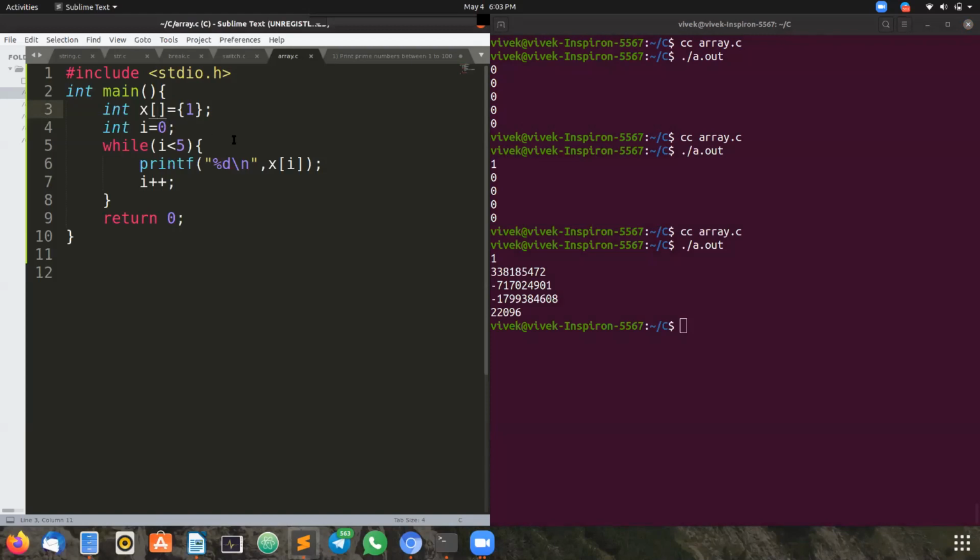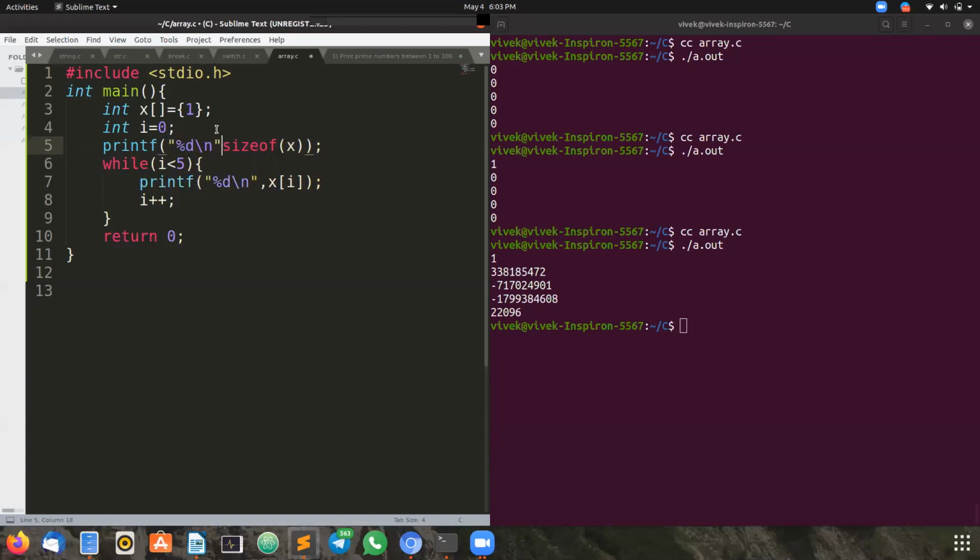Okay, let me give you more clarity on this. I want to print the size of the array. Do you know how to check the size of any data type? We have a default operator for it. Can anyone tell? Yes, the sizeof operator. Using it, we can get the size of anything. So I want to retrieve the size of x. As it is going to give us an integer, we will put it in %d. Now let us check what the size is when we do not mention any size.